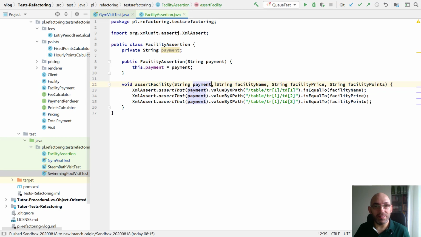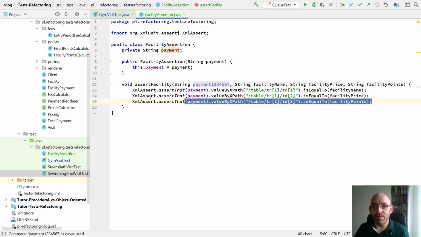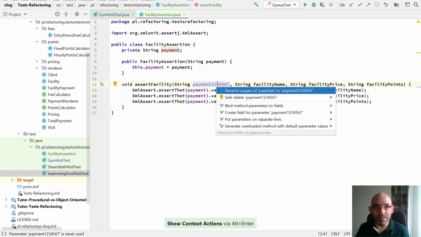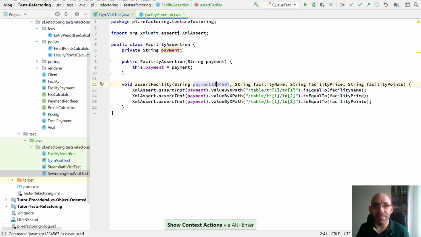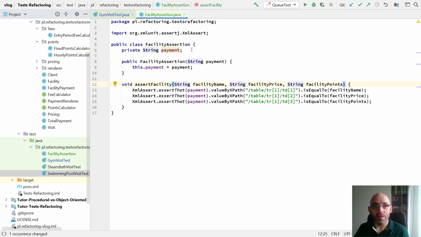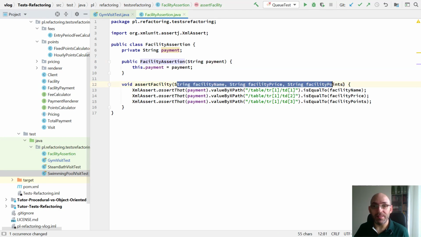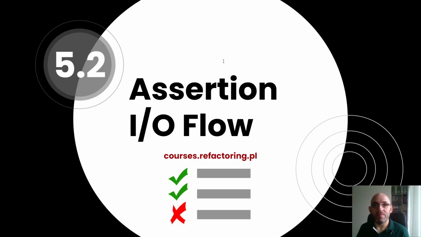And now, currently, the assertions are using the payment parameter. But if I just do a trick, 1, 2, 3, 4, 5, 6, 7, then these 3 lines are using the field. So I can get rid, Alt-Enter, safe delete of this parameter. And this way, as you see, I have divided the parameters into two groups. Here is the second group, here is the first group, input and output.